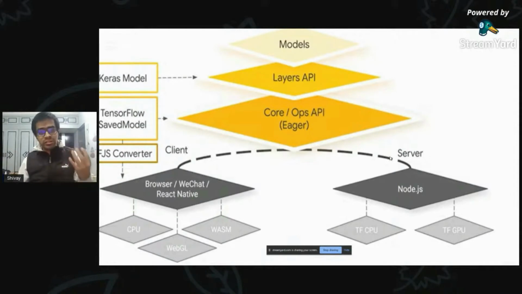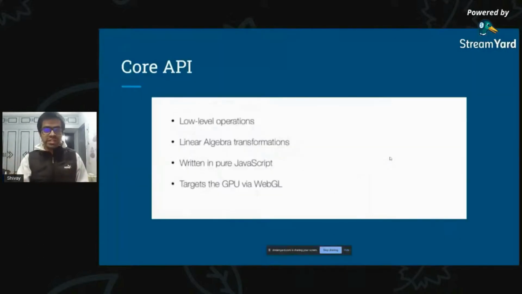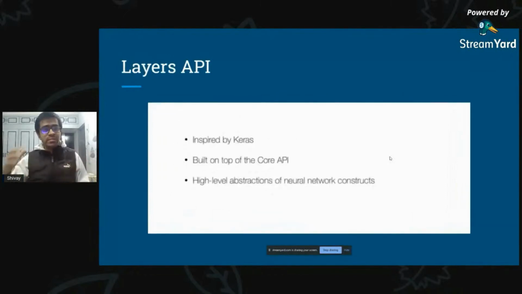With client side, you have support for the browser CPU, WebGL, and WASM, that is WebAssembly. And on the server side, you have your Node.js servers running with support for TensorFlow CPU and TensorFlow GPU based on your server configuration. And finally, I've already spoken about the core API, the low-level API. It is usually written in pure JavaScript, and it targets the GPU via WebGL. Since it has a very low-level abstraction, you can write mathematical formulas, for example, linear algebra transformations as well. Then the Layers API has been built on top of the Core API. It's inspired by Keras, and it provides you high-level abstractions of neural networks that you can directly use without knowing what's going on behind it.